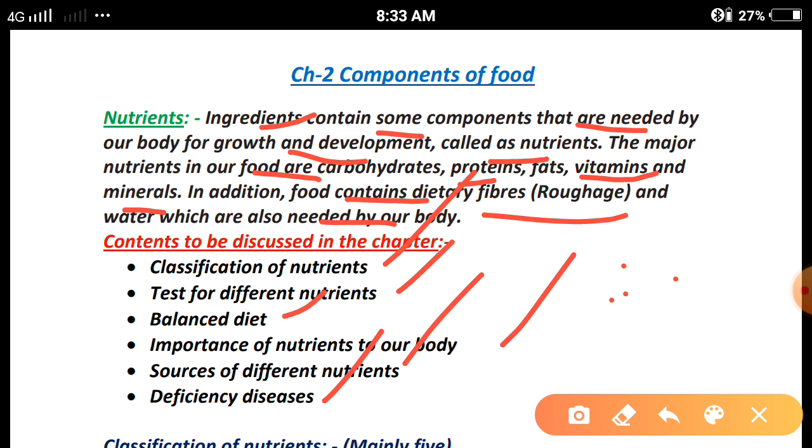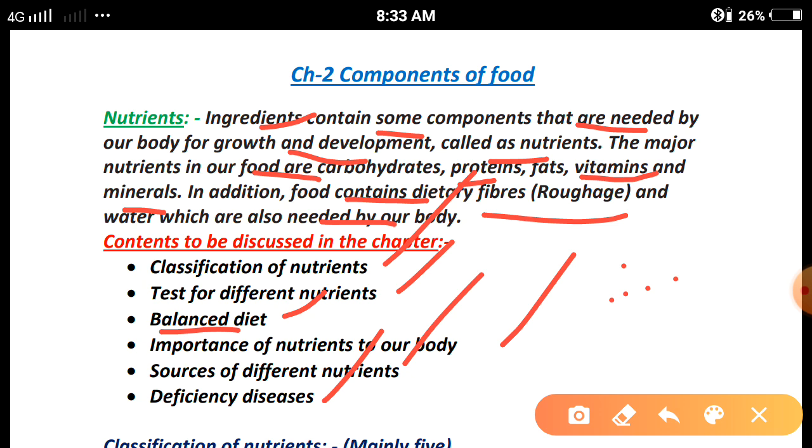Next, what is a balanced diet? A balanced diet consists of all the nutrients in the right quantities in a single meal. Clear? That we will discuss in this topic. Importance of nutrients to our body: what are the functions of different nutrients, what are their beneficial impacts to our body, that we will discuss.